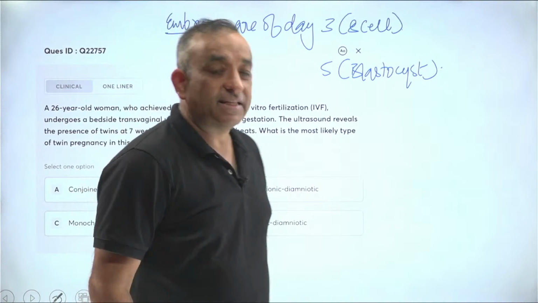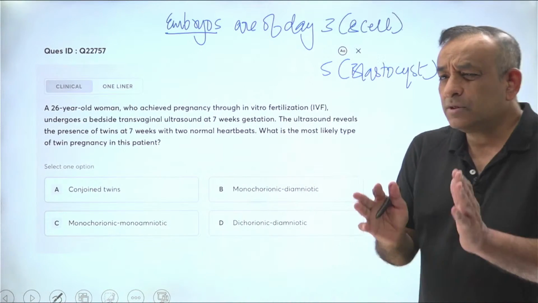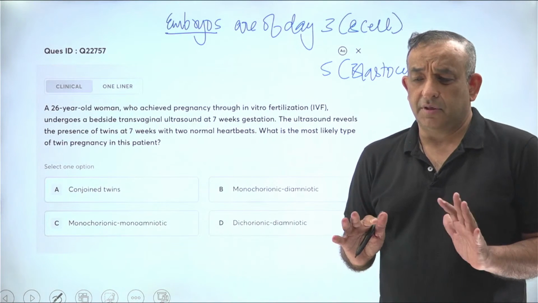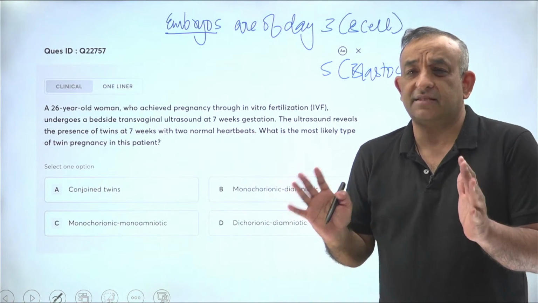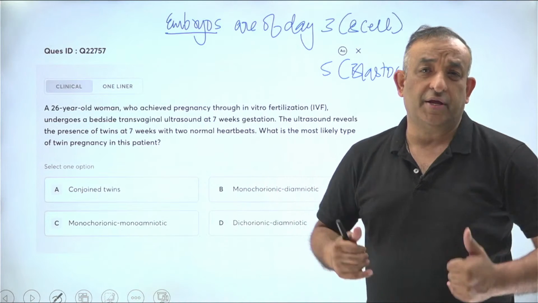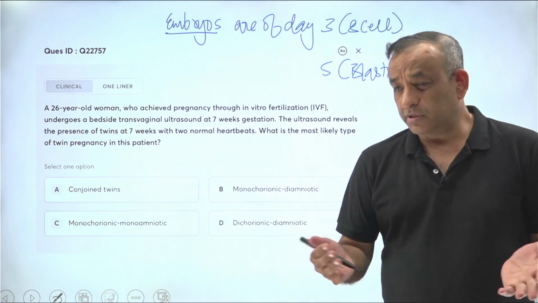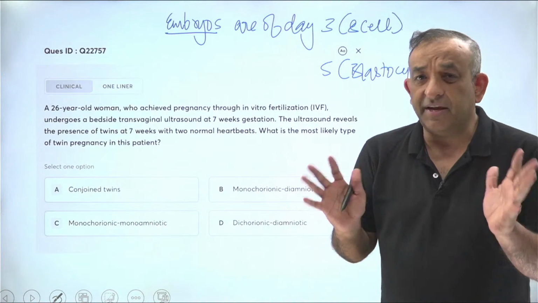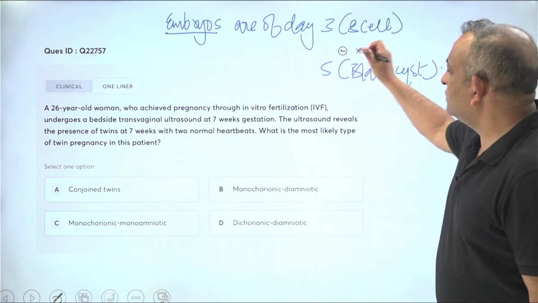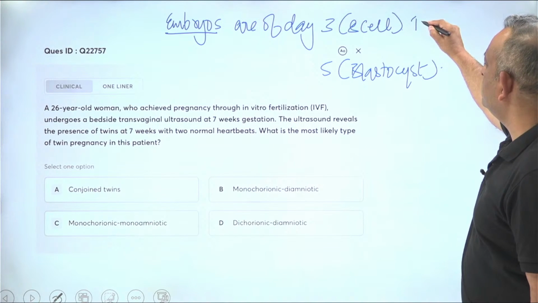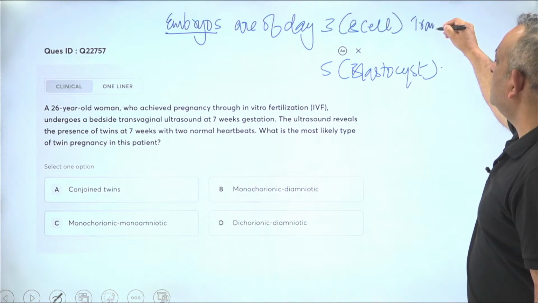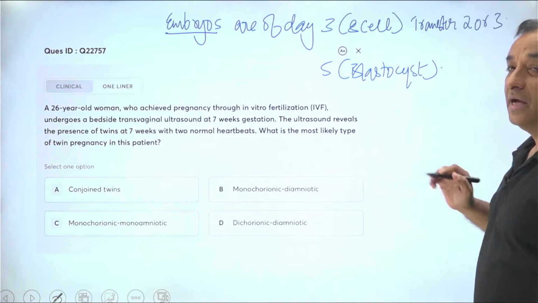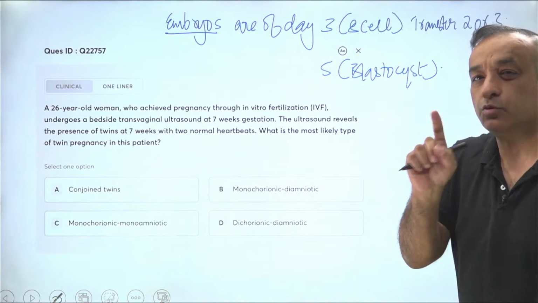So when there's a day 3 embryo, it has grown 3 days in the lab, and I think it's fairly good growth, that in 3 days the embryo has survived outside the body of the parents and outside the body of the mother, and it's going to grow for 3 days well. It's a fairly good embryo. When it is a day 3, I transfer. How do I do the transfer? I do the transfer of 2 or 3 embryos back to the uterus, hoping that at least 1 will stick.